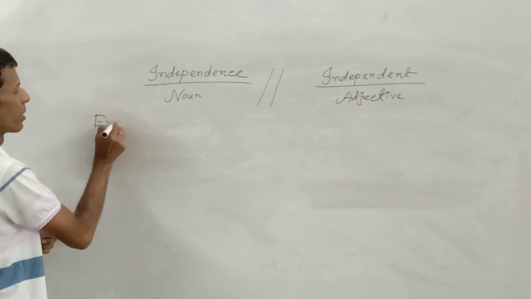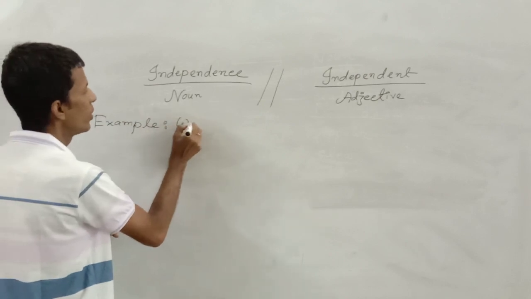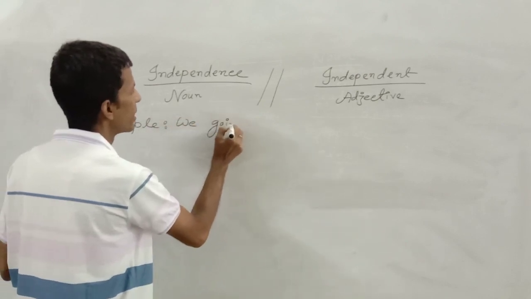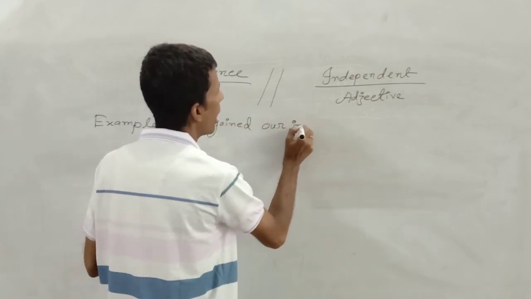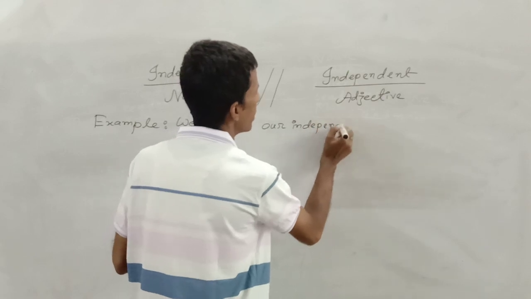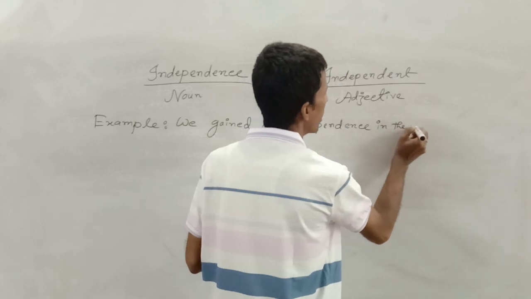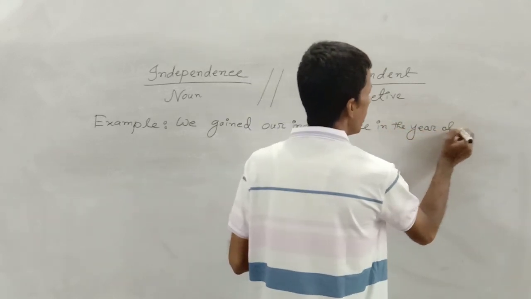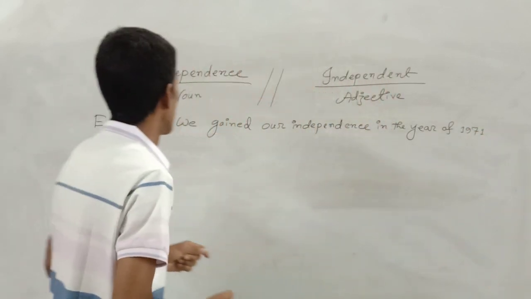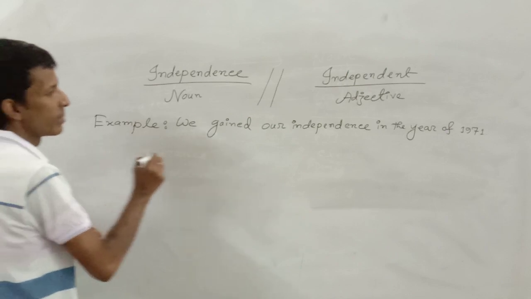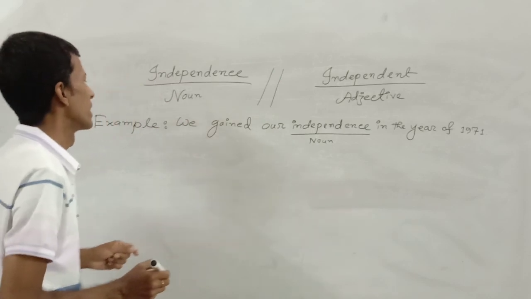Example from noun: we gained our independence in the year of 1971. Example from adjective: here independence is a noun, it is very transparent to you.